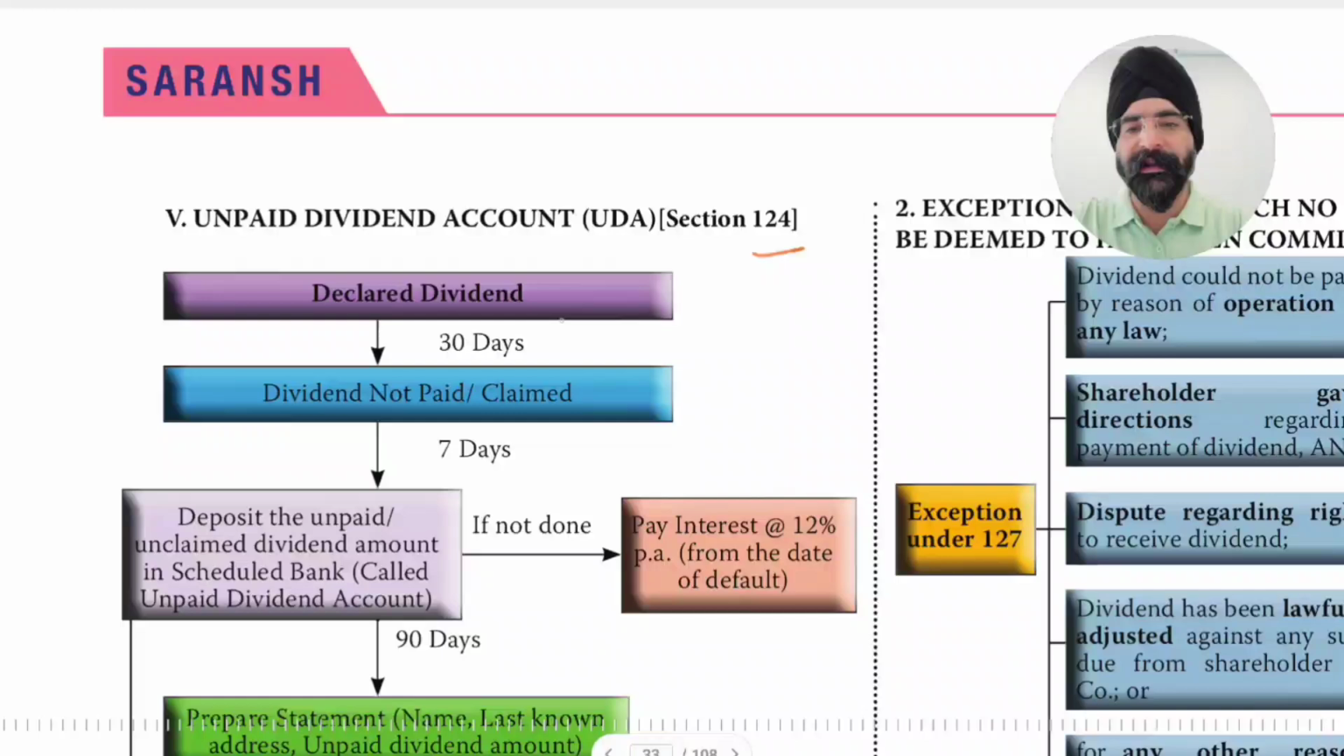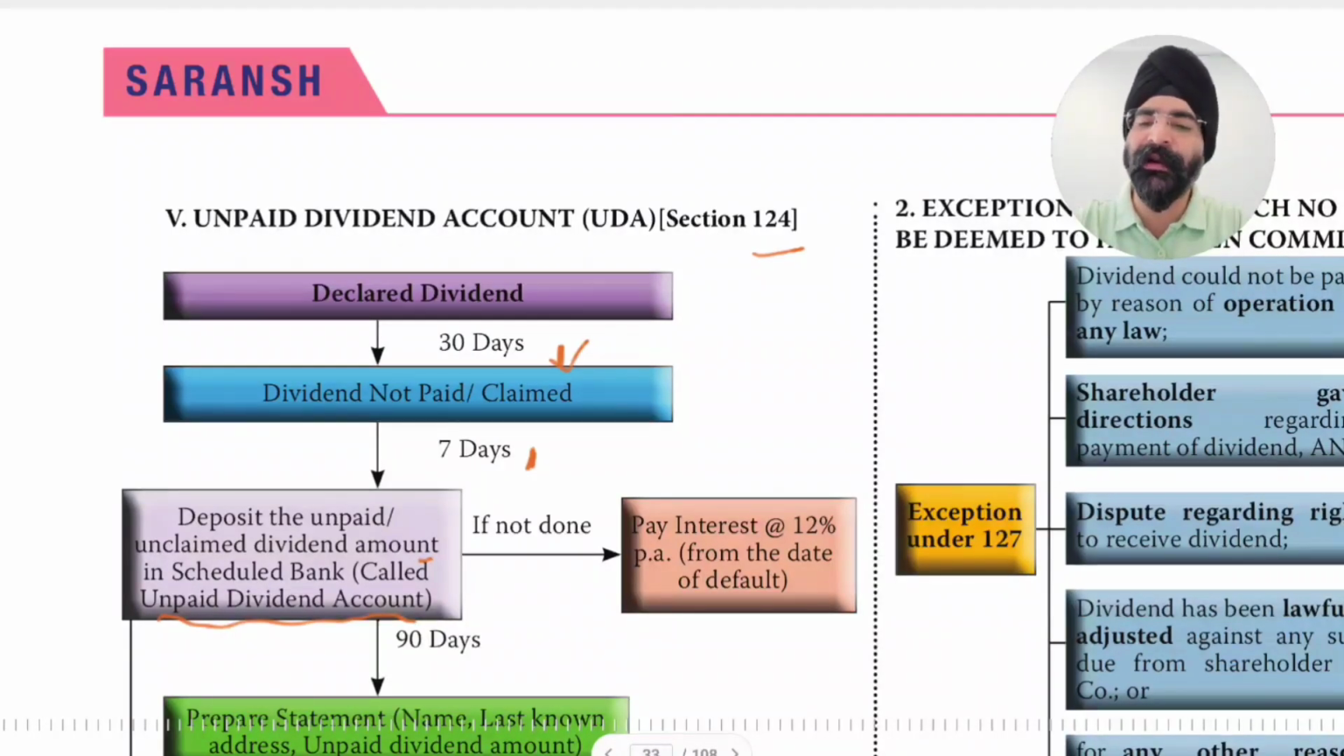Now, dividend declared, after 30 days, if still the amount is unpaid, then dividend not paid or claimed. 30 days time has passed and dividend is still kept in that separate bank account, being unpaid or unclaimed. Then within the next 7 days, deposit the unpaid or unclaimed dividend amount in a scheduled bank called unpaid dividend account.